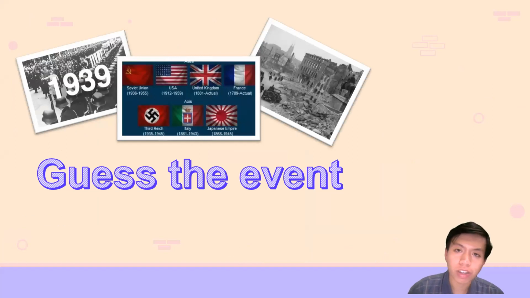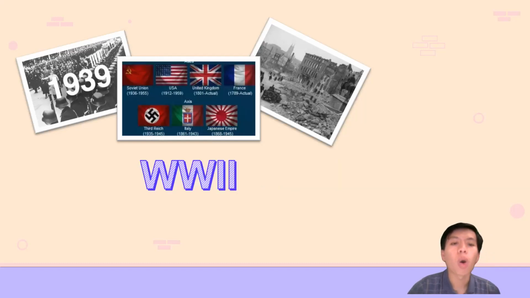The first picture says that the event took place in 1939. In the next picture, you can see the countries involved in this event. And the third picture tells about the mass destruction that this event caused to the lives of people. So, can you guess the event? Well, you guessed it right. It is called World War II. It's such a major event that turned the tide of history.